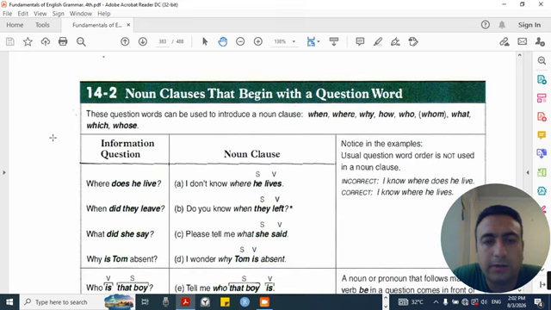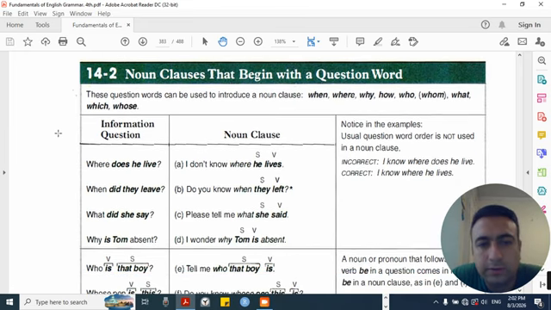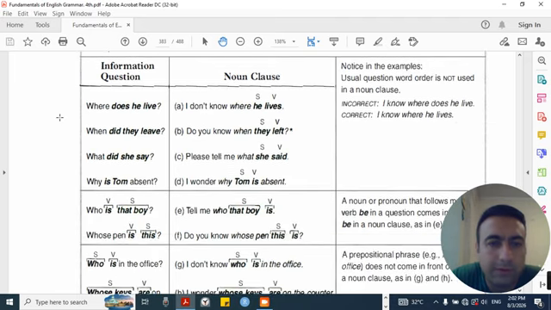14.2 Noun clauses that begin with a question word. These question words can be used to introduce a noun clause: when, where, why, how, who, whom, what, which, whose. Information question, noun clause. Where does he live? A. I don't know where he lives.